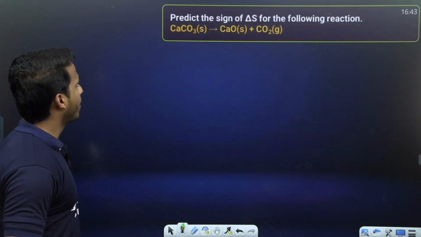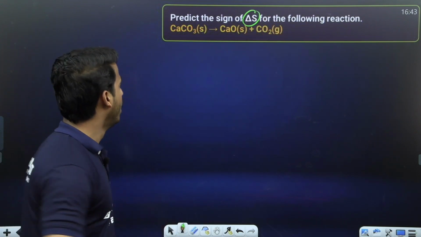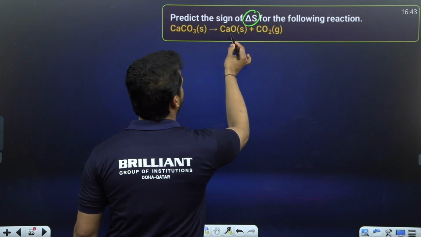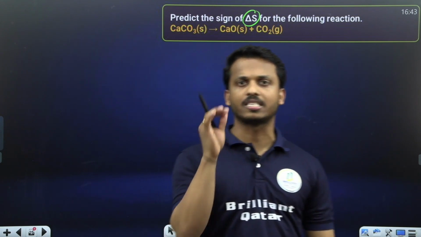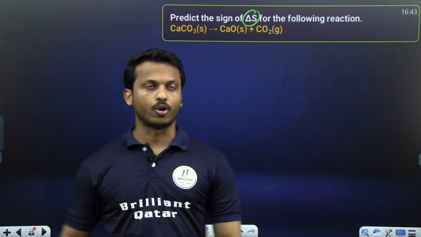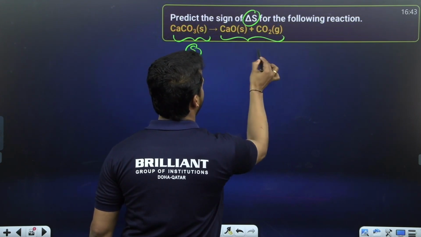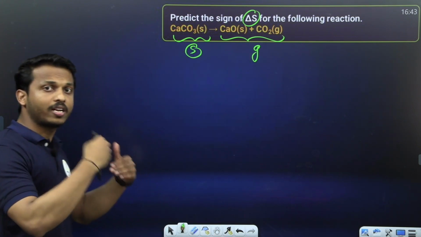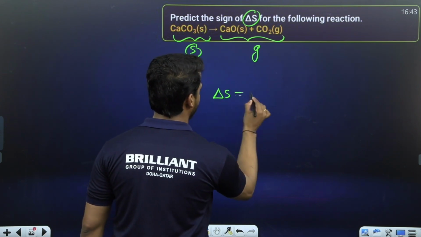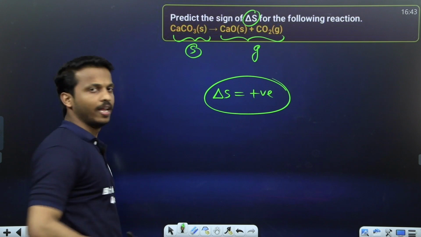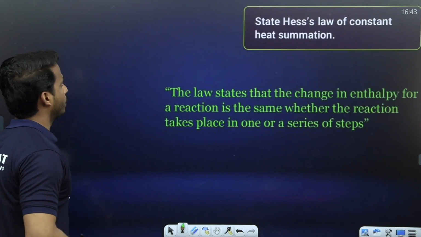Okay, next question. Predict the sign of delta S. Just pause the video, find an answer, dear all. Here, calcium carbonate breaks to calcium oxide and carbon dioxide. I told you the main factors affecting entropy. First thing, state. Check whether state is changing or not. See, your reactant is solid, but the product contains solid and gas. Anyway, the gas is there. A solid converted to gas, more randomness. So what is the sign of delta S? Yes, it is positive. If all states are the same, then only you have to bother about the number of particles. Clear all? Next one.